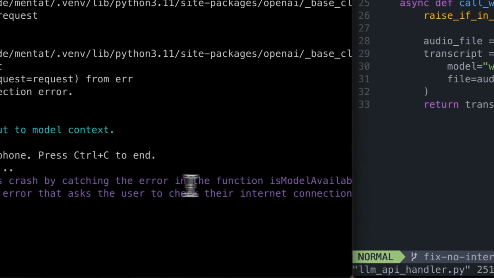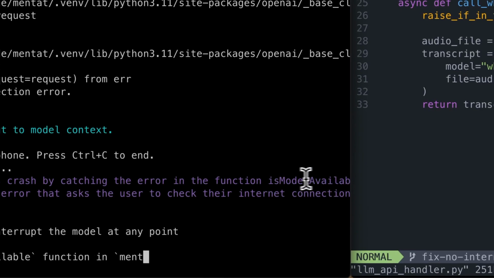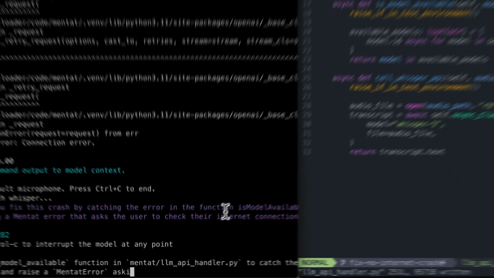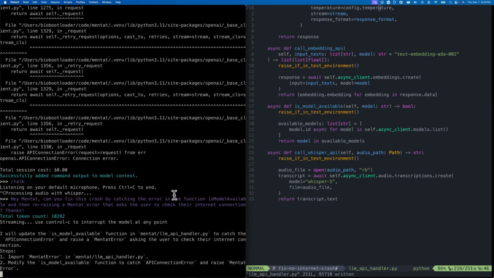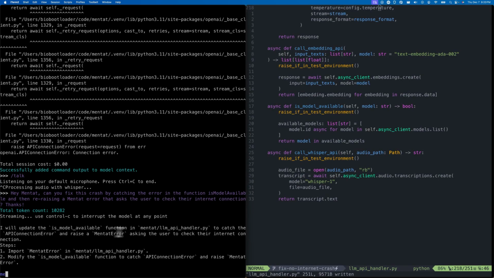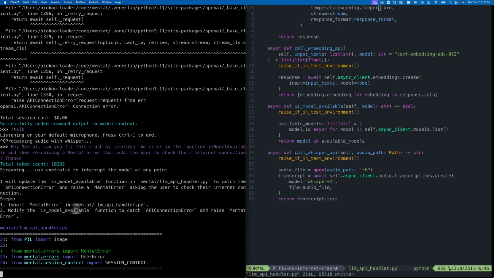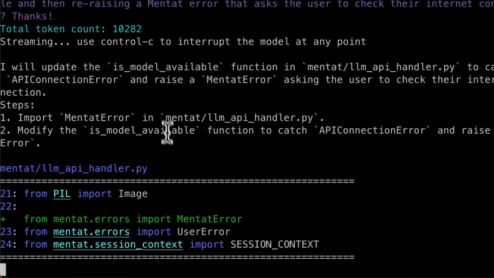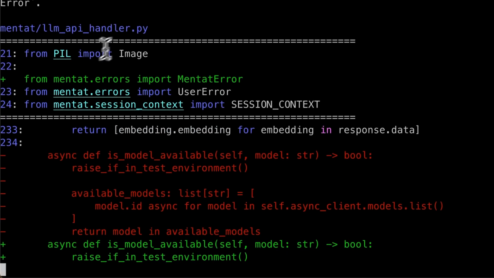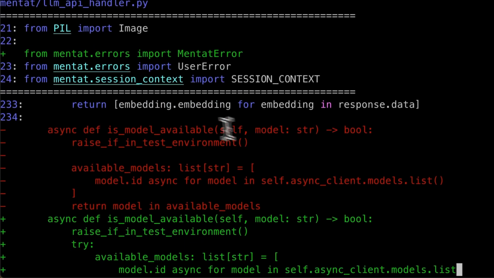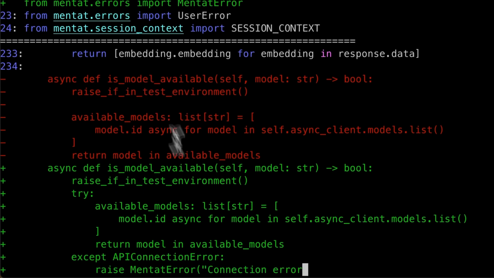You'll notice on transcriptions that the function names are formatted wrong. That's because the transcription model doesn't have any context of the code base. But luckily, GPT-4 is smart enough that it knows exactly what we're talking about. So here it's made its plan. It's importing the Mentat error, which I asked it to use. That's great. And now it's rewriting this function.